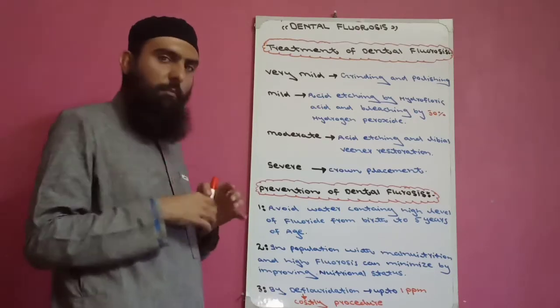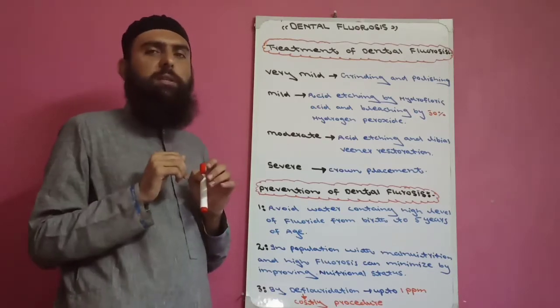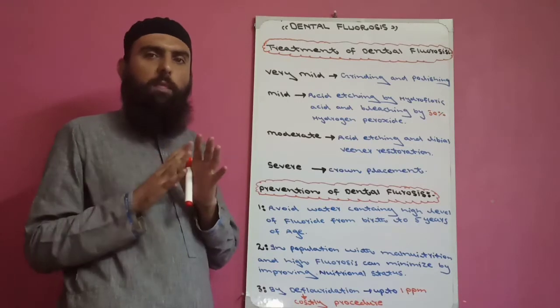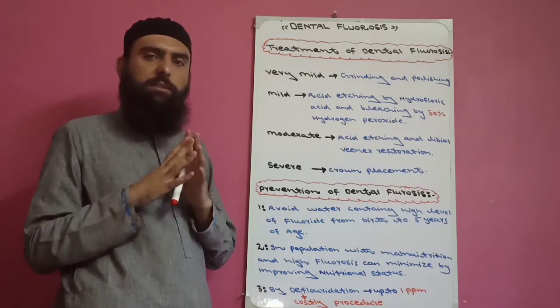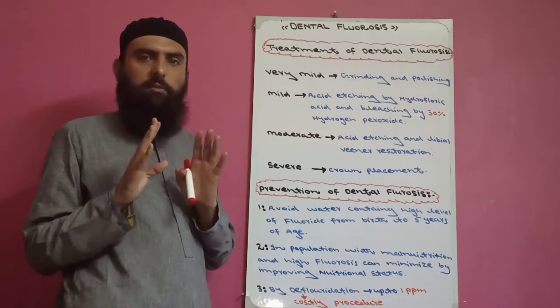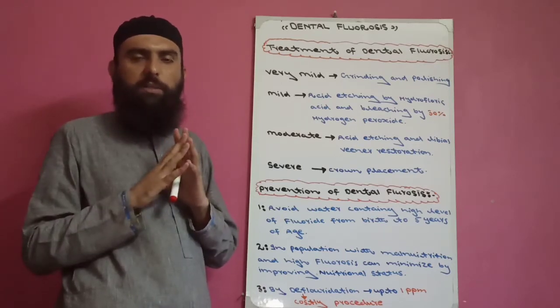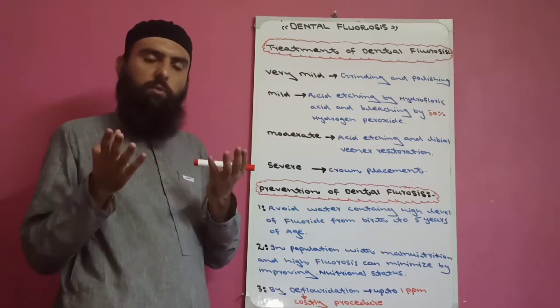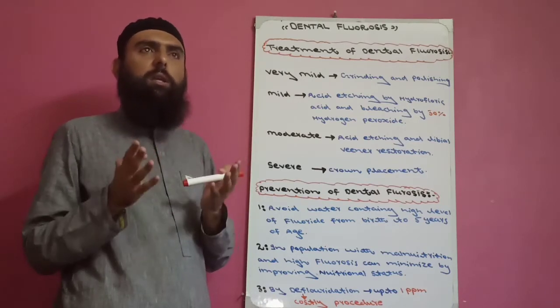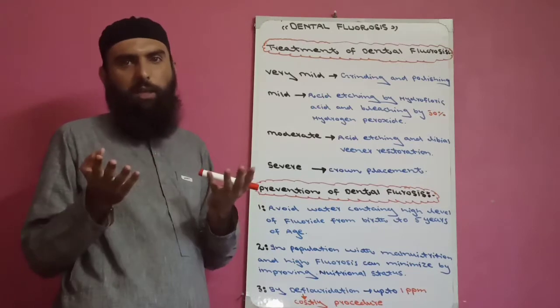Normally, when a person asks any dentist what is the treatment of a discolored tooth, meaning a fluorosis tooth, we give the answer bleaching.